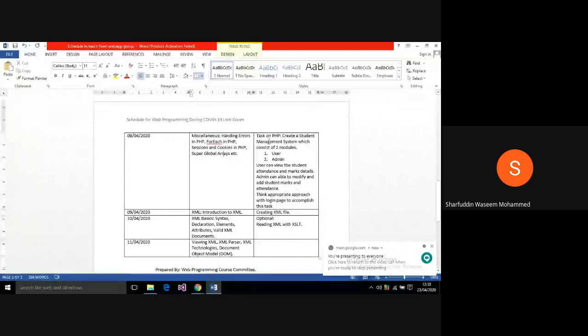So this is a good task: creating a student management system which consists of two modules, a user module and an admin module. The user can view the student attendance, marks and details. The admin is able to modify the student, add the marks and all these things. You have to think about the approaches appropriately, and you have to have a login page to accomplish this task, because users have to log in. This user is generally a student. So this might be like your CMS. You have to develop it. This is a task for you.